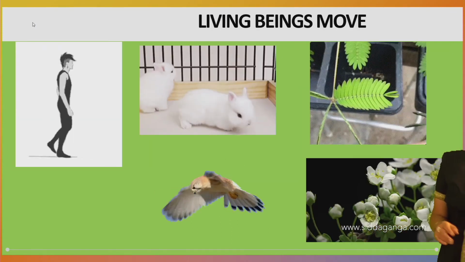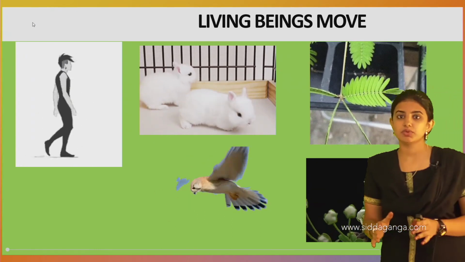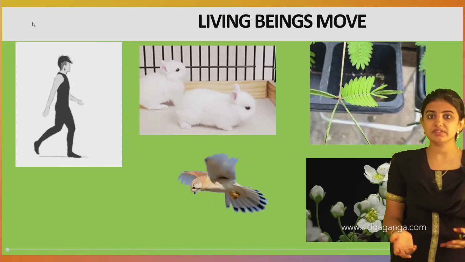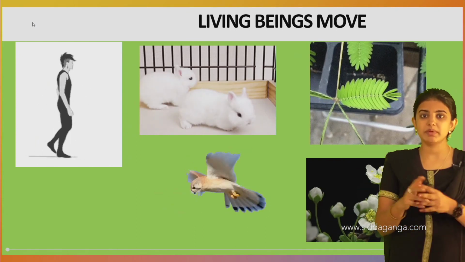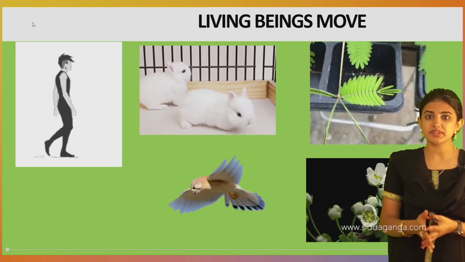This is all about today's class. In today's class we learned about the characteristic features of living things, and how different types of habitats and different types of living organisms are present.